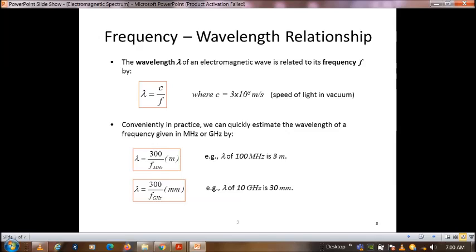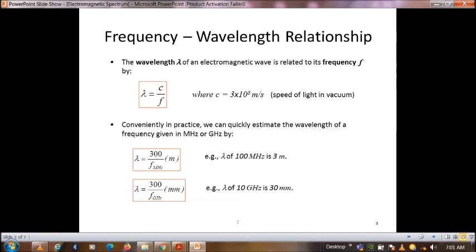We can quickly estimate the wavelength: lambda equals 300 by f in megahertz, giving meters, or lambda equals 300 by f in gigahertz, giving millimeters.